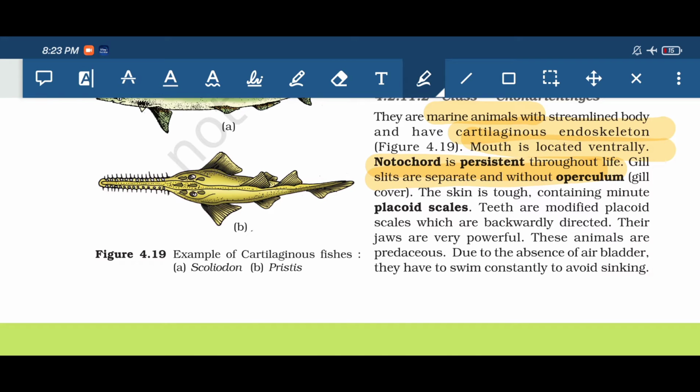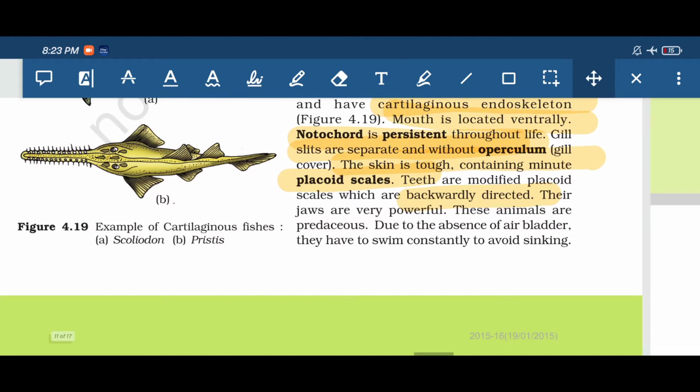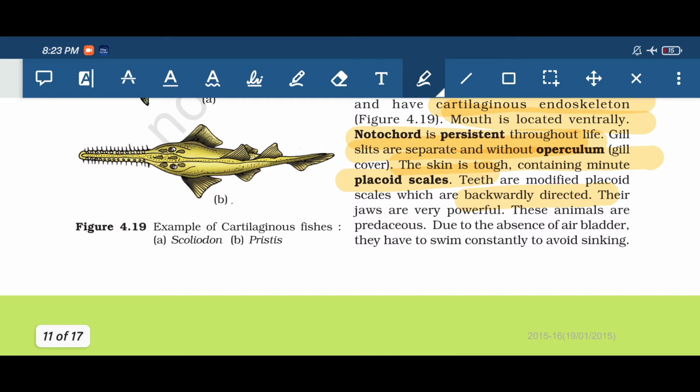The skin is tough and contains minute pores, that is placoid scales. Teeth are modified placoid scales which are backwardly directed. This is to be remembered. Their jaws are very powerful. These animals are predaceous. Due to the absence of an air bladder, they have to swim constantly to avoid sinking. So the one point to be remembered here is that they don't have an air bladder.